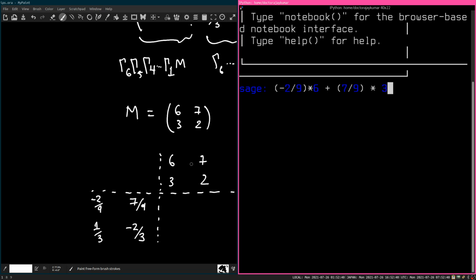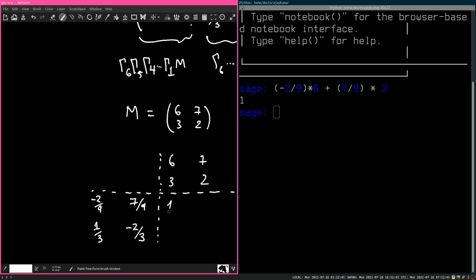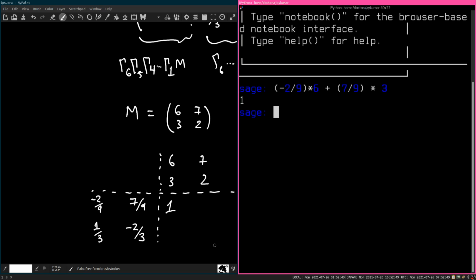This should equal 1 if we've done our math right. Yeah, it does. It equals 1. Okay. Minus 2/9 times 7 plus 7/9 times 2. That should equal 0 if we've done our math right, and it looks like it does. Yes, this is equal to 0.